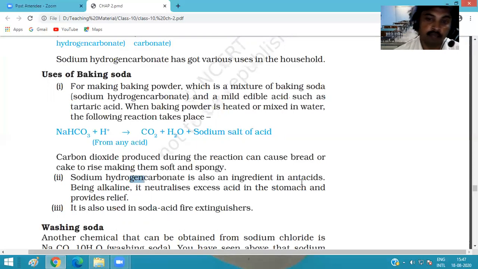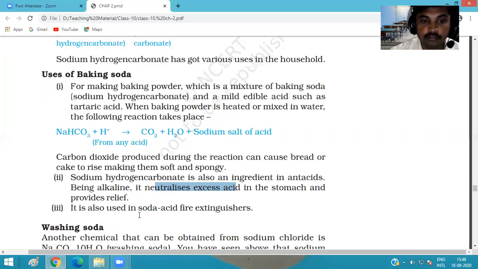When we put antacid or baking soda on the bitten part, the acid of the ant reacts with the baking soda and is neutralized, so it reduces the effect of the acid. It is also used to neutralize excess acid in the stomach. When we feel acidity, we take baking soda, and it reacts with the acid and neutralizes it.